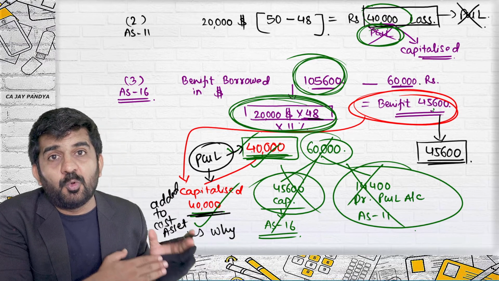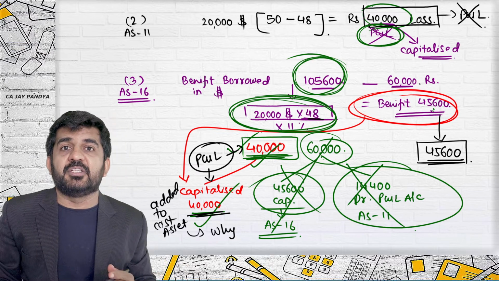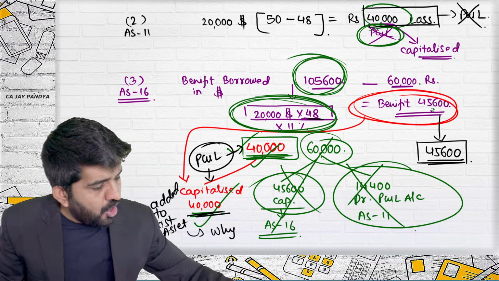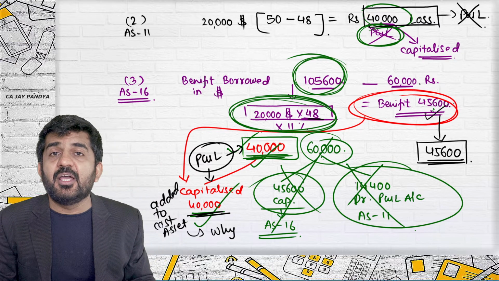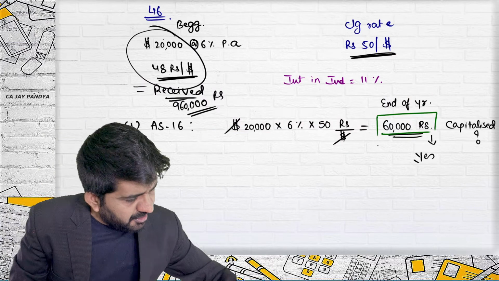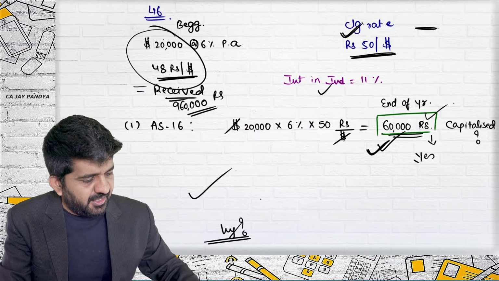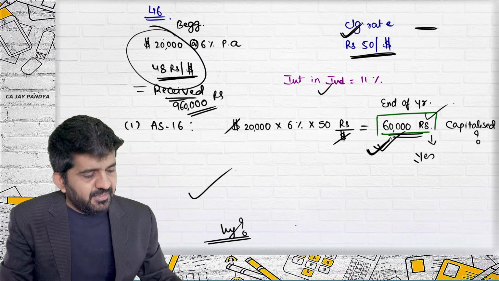Because you have taken a loan in foreign currency, there is a gain of 45,600 which you are ignoring. You are not actually receiving it, but understand your interest cost is lower. Instead of 1,05,600, your cost is only 60,000.